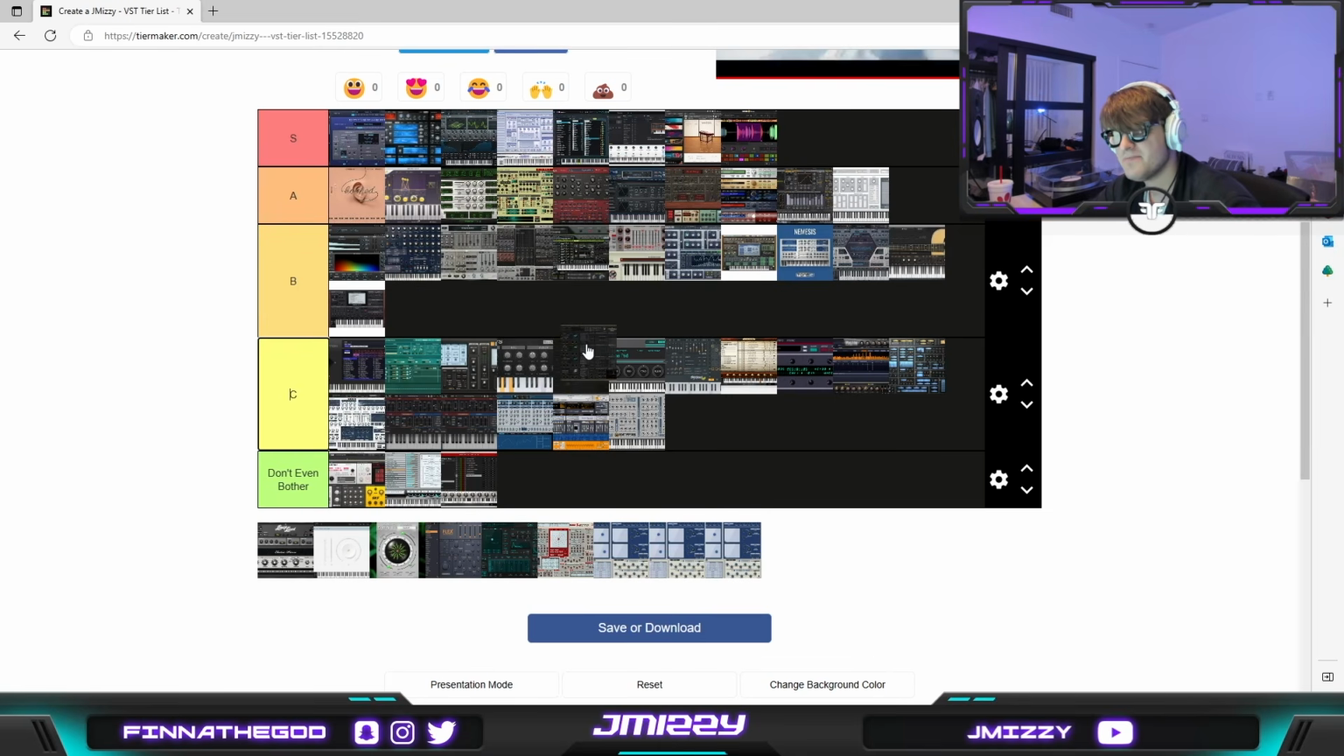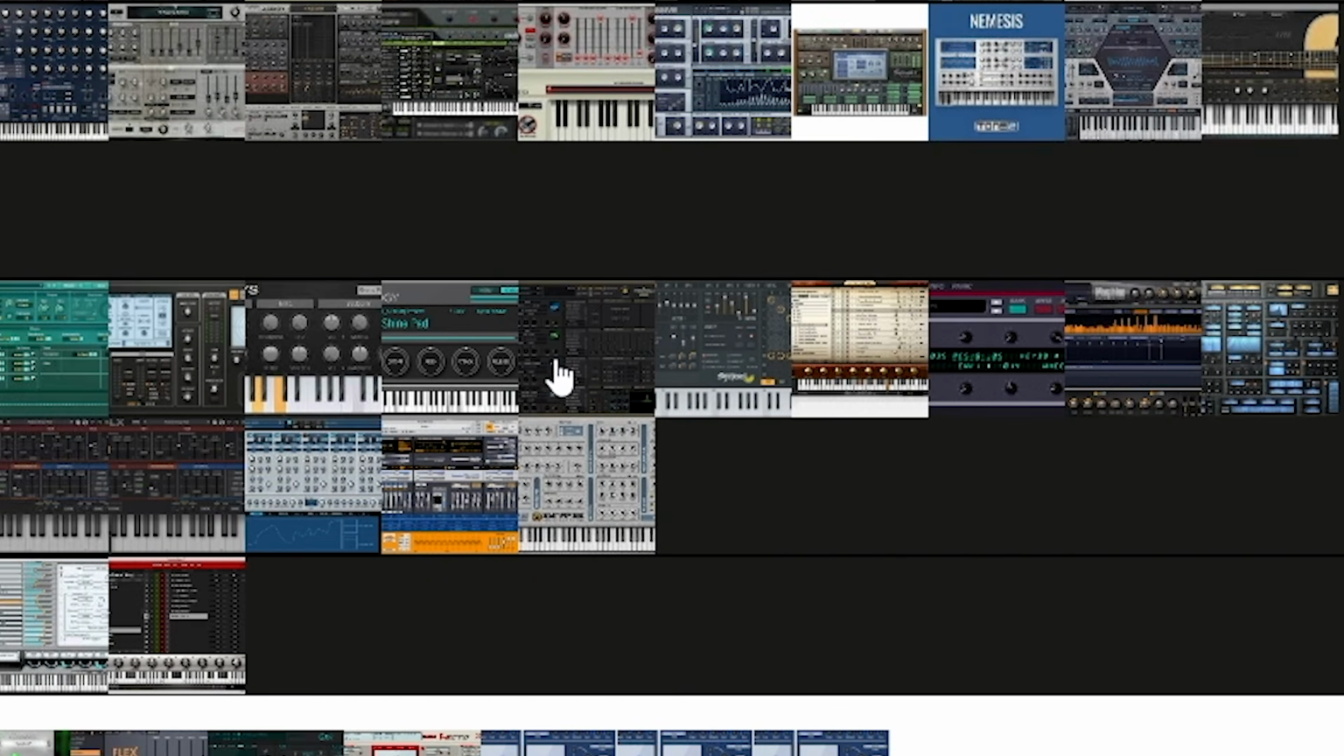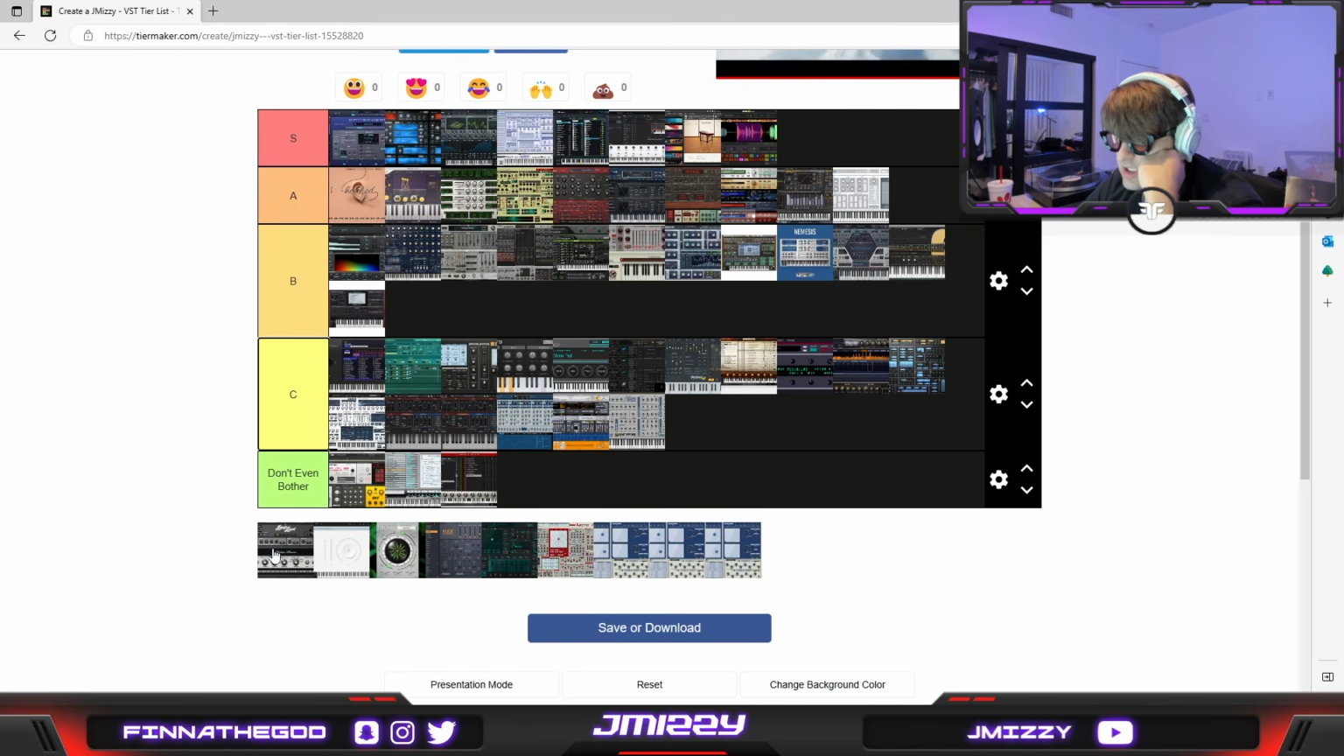Prisma, Rob Papen. Prisma is honestly my favorite synth out of the Rob Papen ones. It has some pretty cool presets in there, so I think it's deserving of that spot right there. Lounge Lizard. It's got some good Rhodes, man. I'd put it B tier.